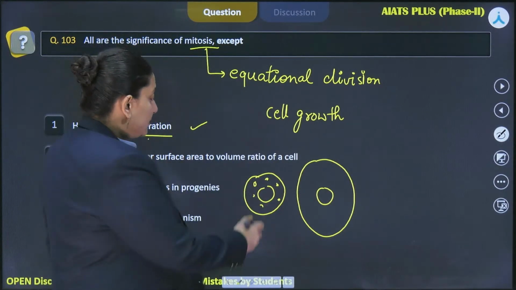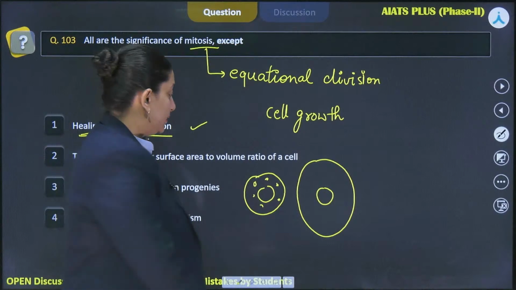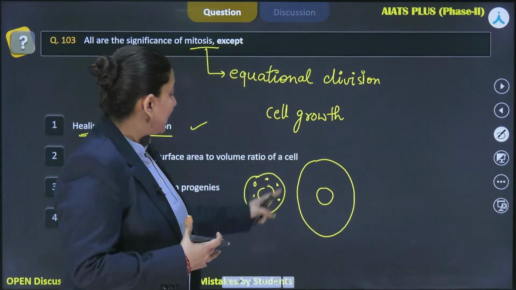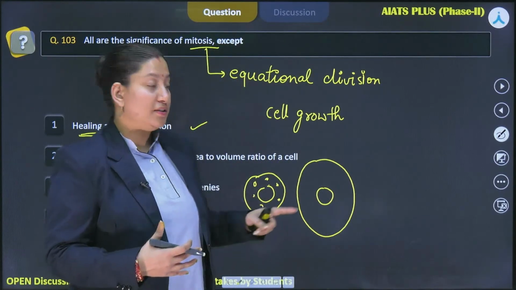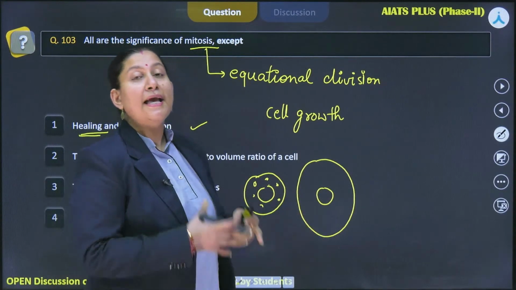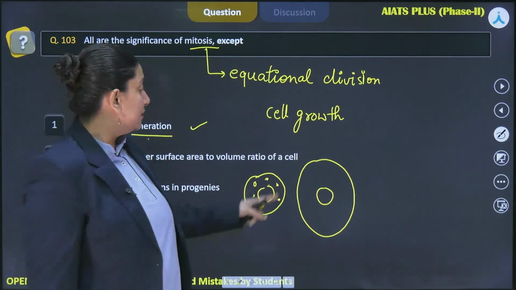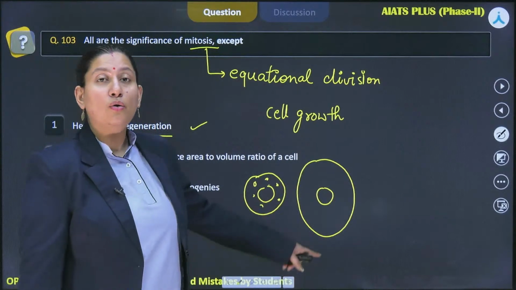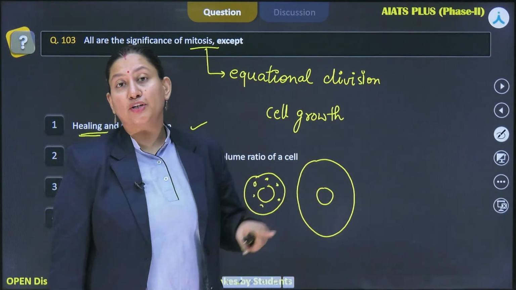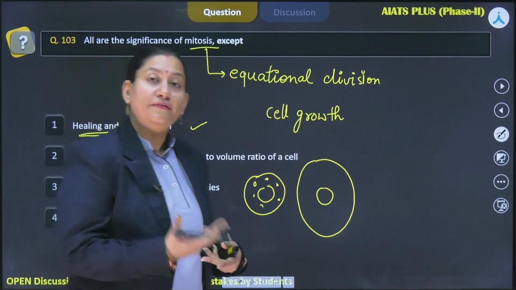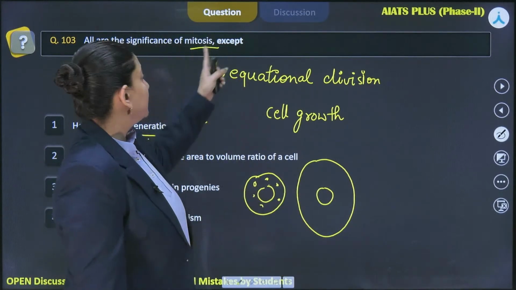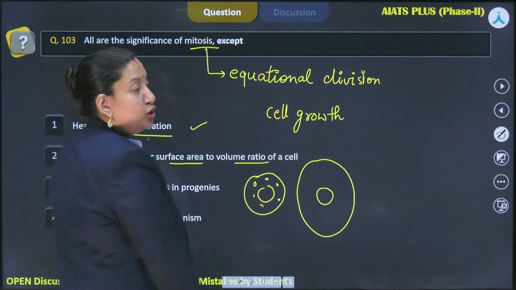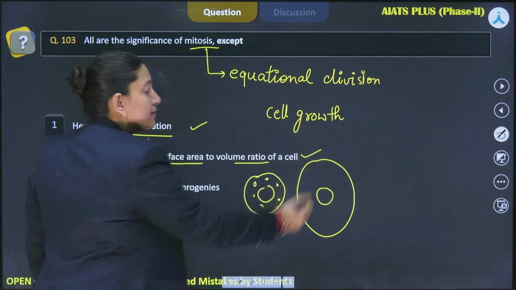Now because of this, what happens is that when this surface area is small, then this nucleus is capable to control all the events, right. The ratio is in a fashion that this nucleus is capable to control the activity of this cell. But when this cell growth occurs and the cytoplasmic growth becomes enormous, then this nucleus is not capable to control all the activities, and that is how when the nucleocytoplasmic ratio gets disturbed, this is a signal for the cell to divide, right. And the most appropriate method would be mitosis, right. So that is why we could say that it maintains the proper surface area to volume ratio of a cell. So this is another significance.